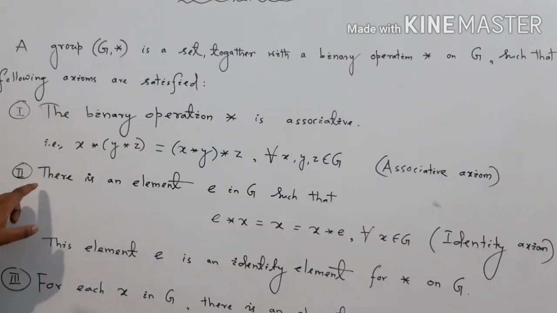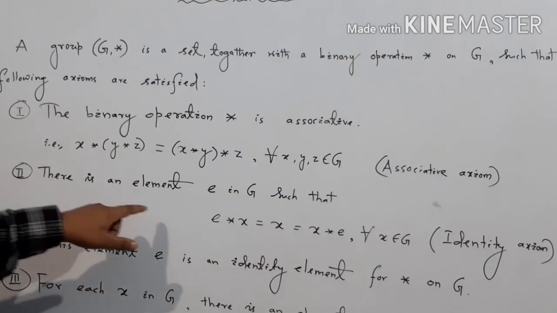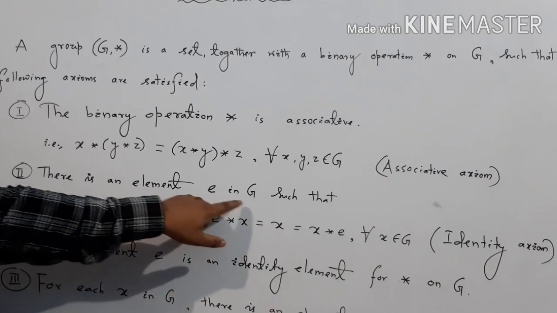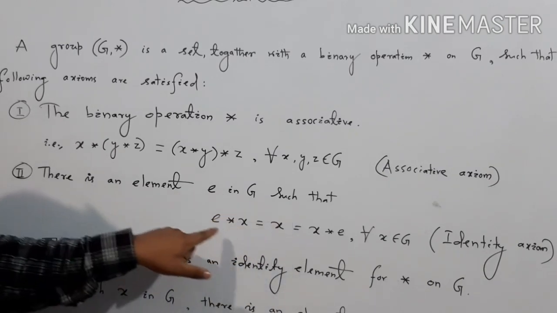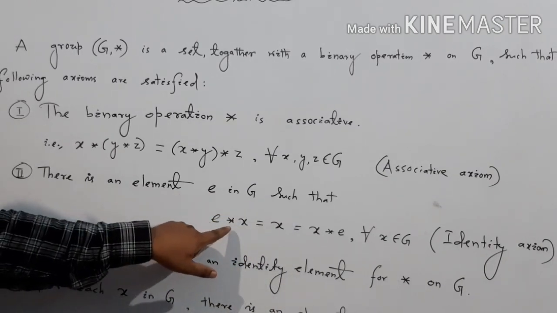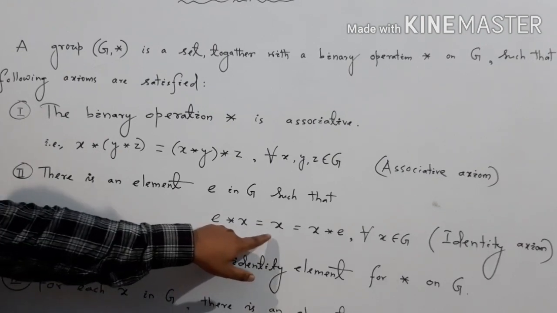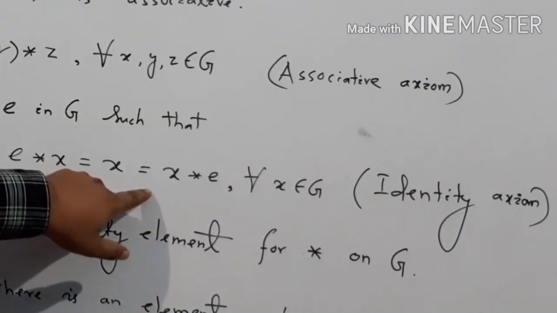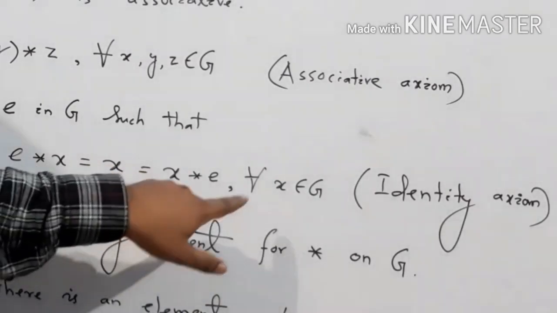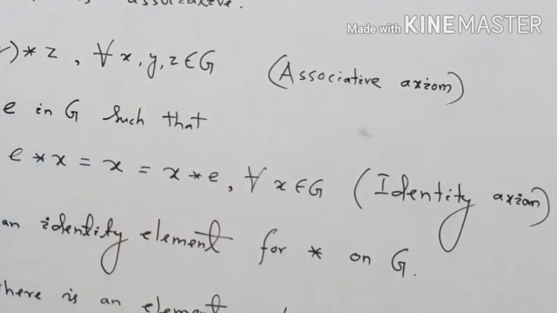Second condition, there is an element small e in G such that e star x equals x star e for all x belonging to G, and this axiom is known as the identity axiom.